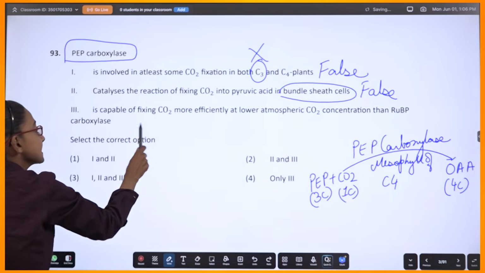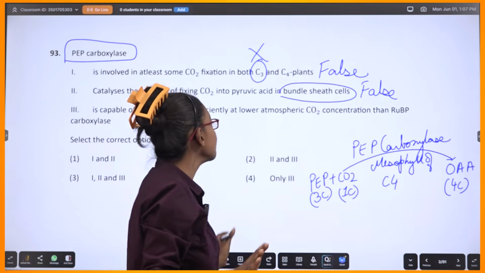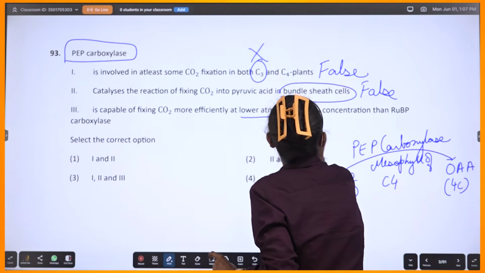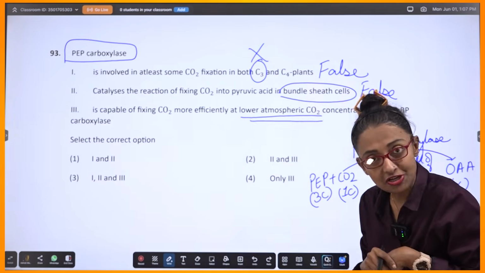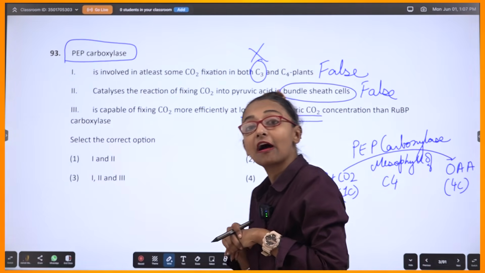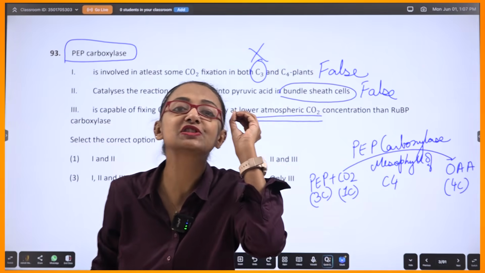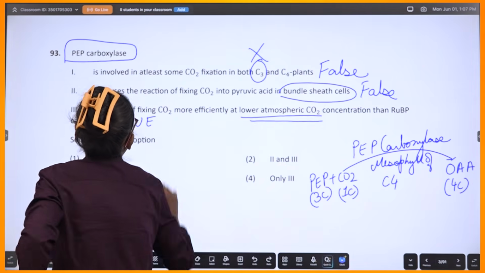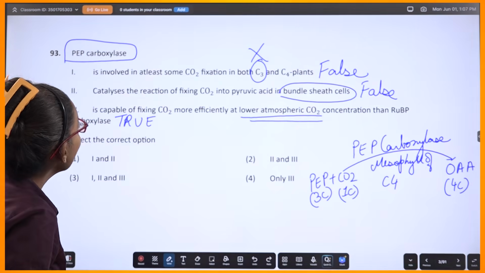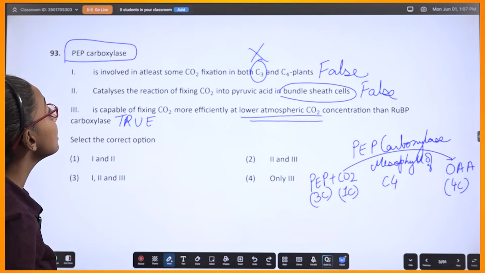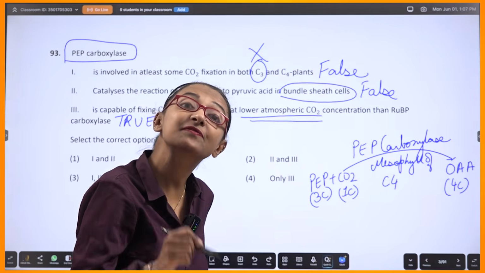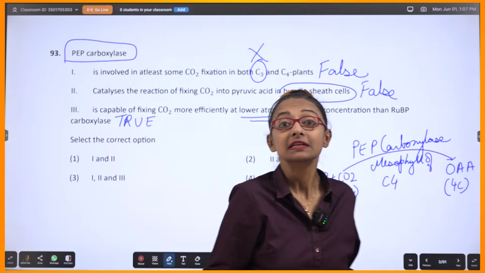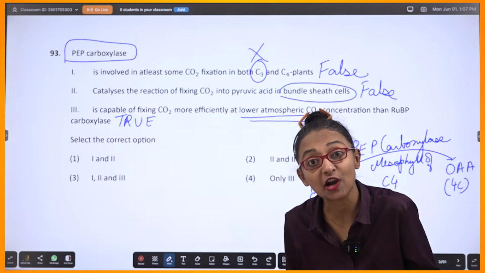Next: PEP carboxylase is capable of fixing CO2 more efficiently, in a better way, at lower CO2 concentration in the atmosphere than RUBP carboxylase. Absolutely true. So PEP carboxylase can fix CO2 in a better way if the CO2 concentration is lower. This is the reason C4 plants have Kranz anatomy.